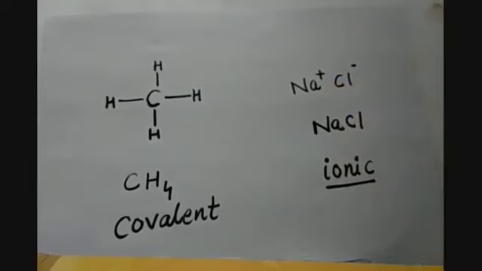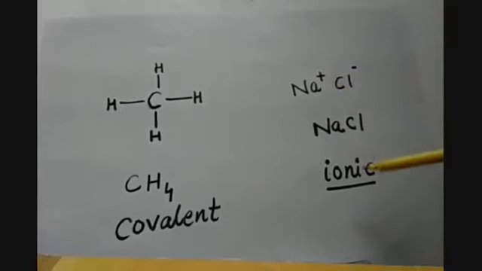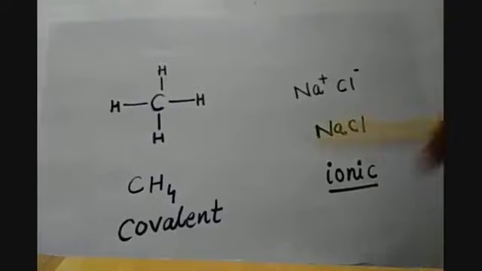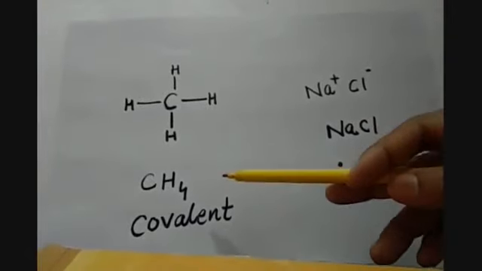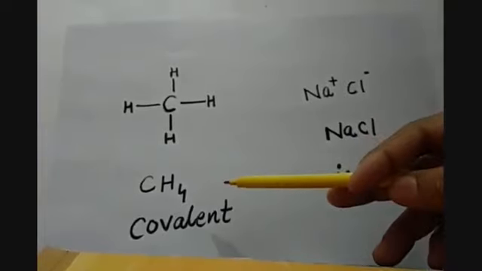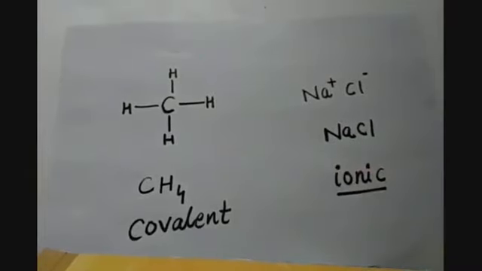NaCl is a compound which is formed by the transfer of electron from sodium to chlorine, and that is why this compound is known as an ionic compound, whereas CH4 is a molecule which is formed by the sharing of electrons between carbon and hydrogen atoms, and that is why this is called a covalent compound.